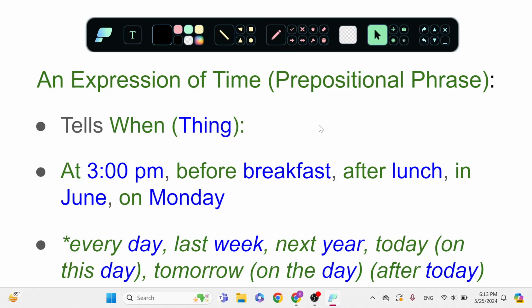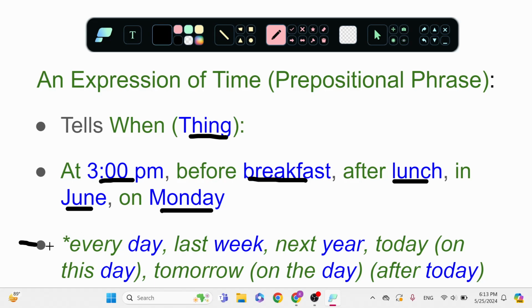When we look at the nouns, the when, the thing, we already talked about how 3 p.m., all the times, all of the meal times, the months, the days, those are nouns. So down here, the same. The nouns you can see here: every day, last week, next year.